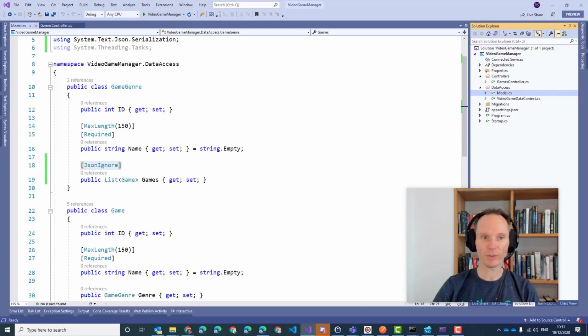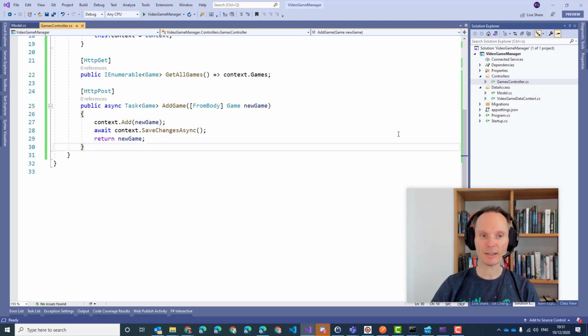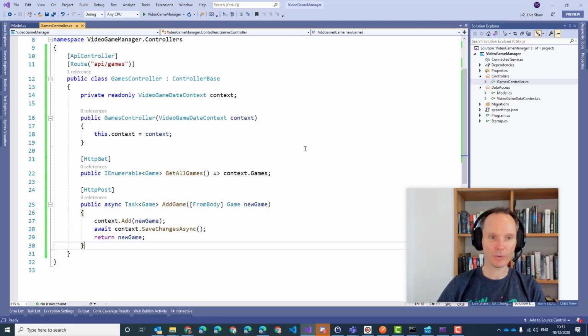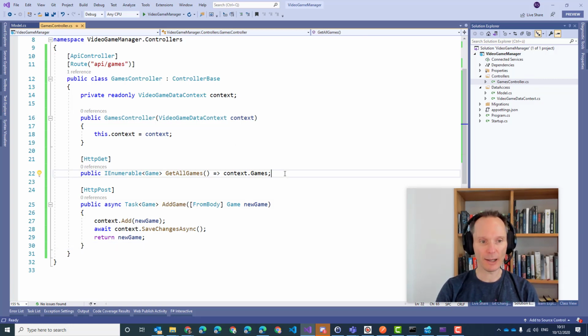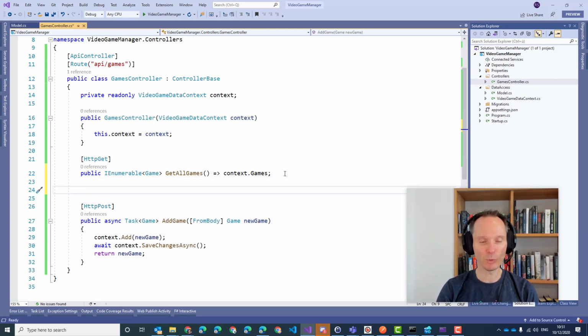It seems that we don't have any open questions or problems, so we can add the last thing to our controller before we move on and build a small little Angular client. What I want to add as our last example is a method with which we can get a single game using its ID.